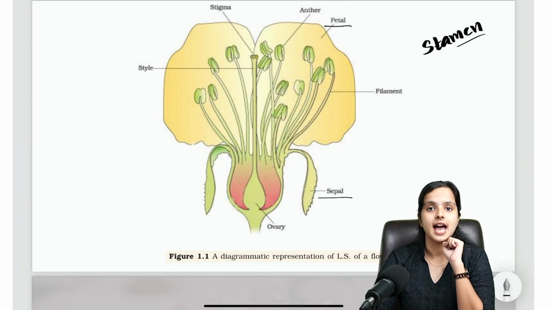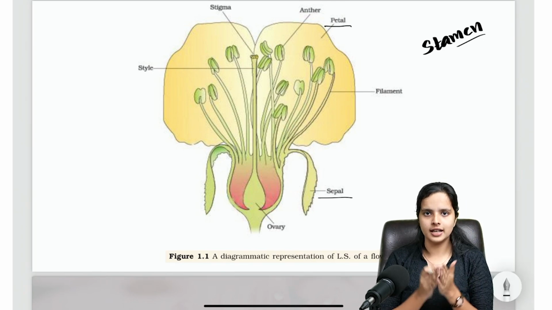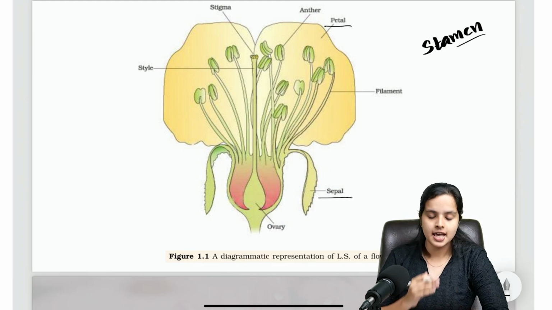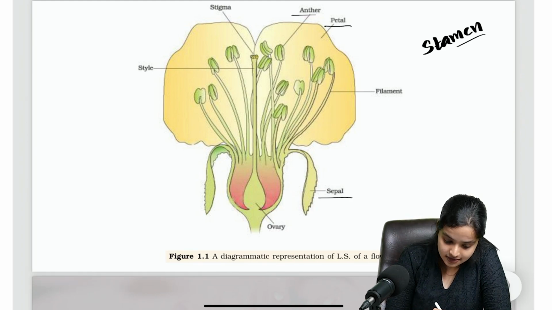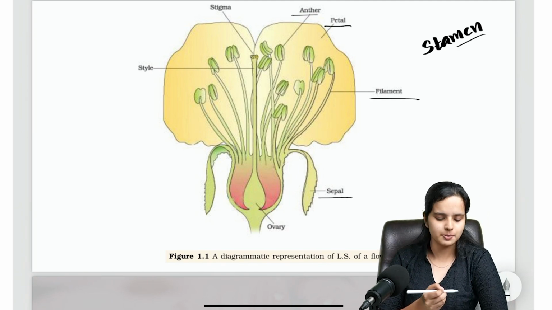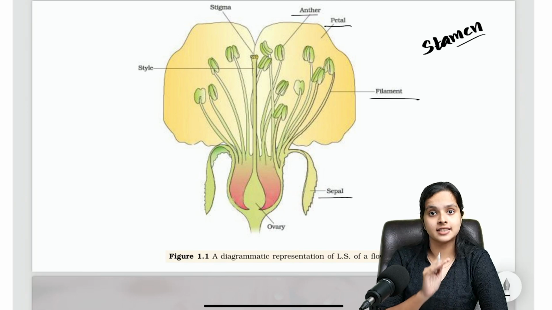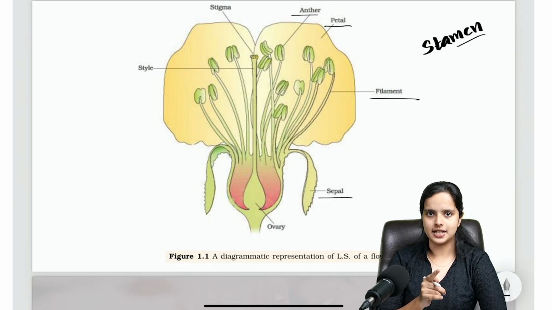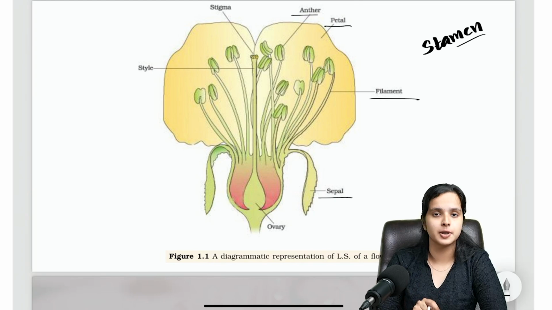And the stamen has 3 parts. So stamen is the male reproductive organ. Keep that fixed in your mind. The stamen further is divided into 3 parts, right? Those 3 parts are anther, filament, and connective. Connective is not marked in this figure, but you will see it later on. But anyways, there are 3 parts for a stamen: anther, filament, and connective. I hope that's clear. This is the male reproductive organ and it is directly involved in reproduction.